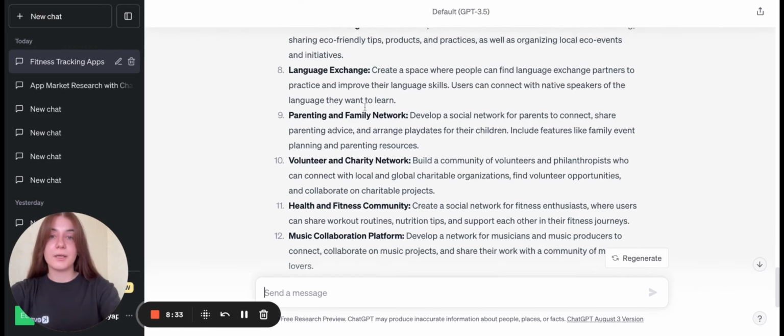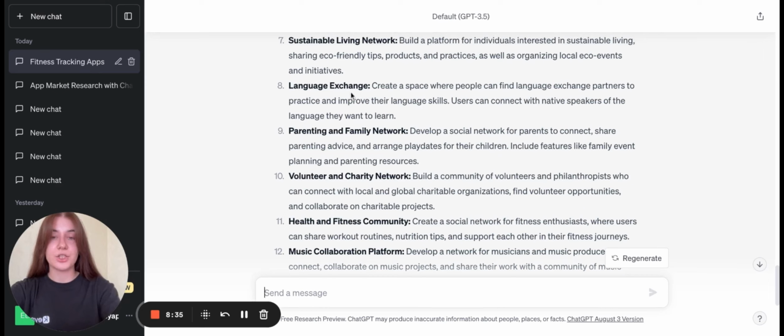So we imagine that we would like to create a social network based on language exchange, and we just take this idea and ask to extend it. Give more details. A mobile social network with language exchange.